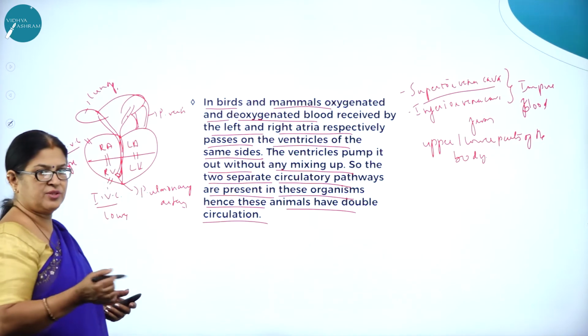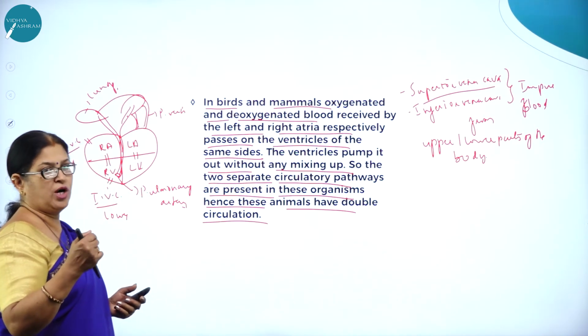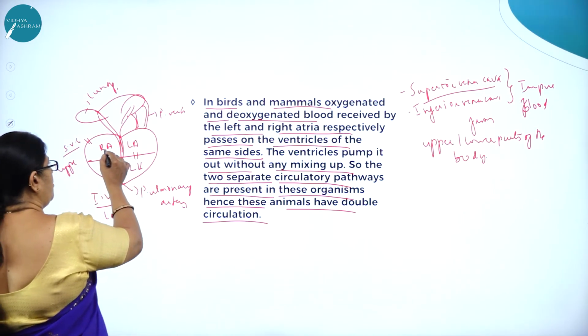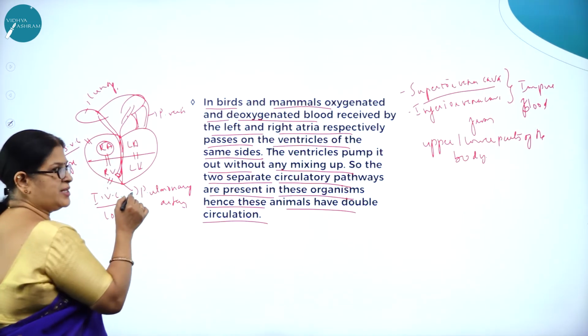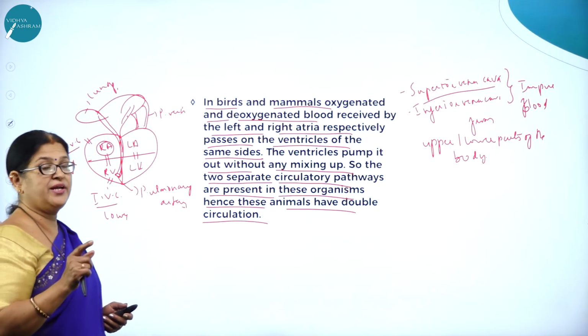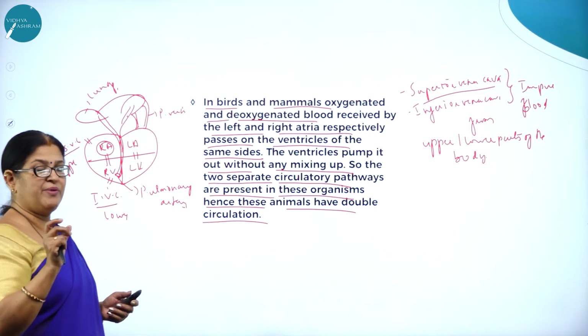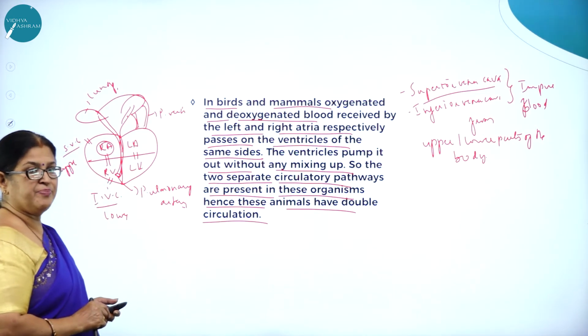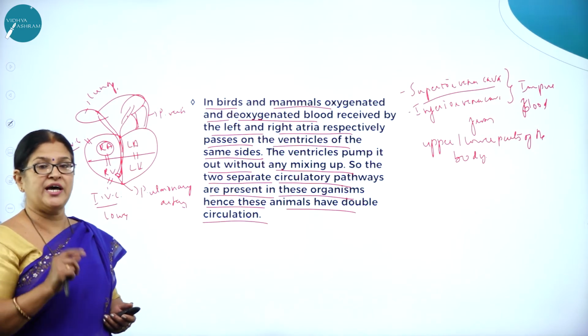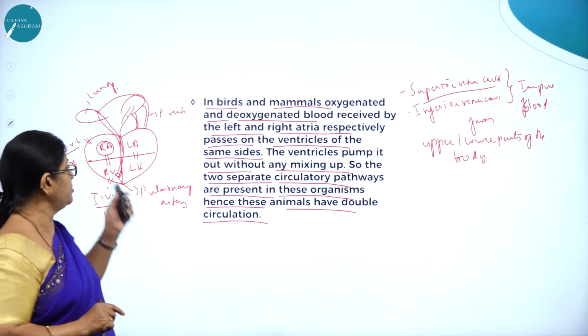I think all of us know that there are two very important valves called the bicuspid valve and the tricuspid valve. So this valve opens and the auricles are emptied. But one thing you should remember, the auricles are not completely emptied. A little amount of blood is retained in the auricles. And all of us know that the flow of blood is always unidirectional. It has to flow from auricles to ventricles.